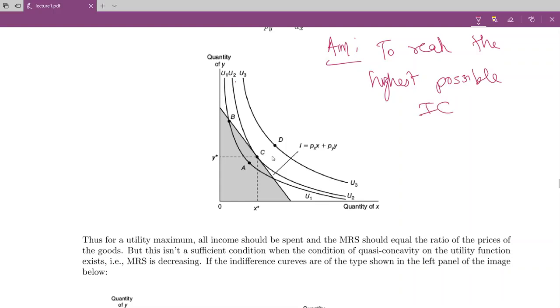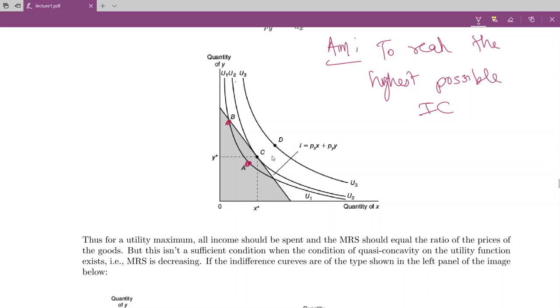Let's say he starts with some point like A. Starting from point A, he'll think that the utility he gets at A, the same utility he gets at B. But he won't shift to B because at B his money is consumed, but he is at the same utility level basically.